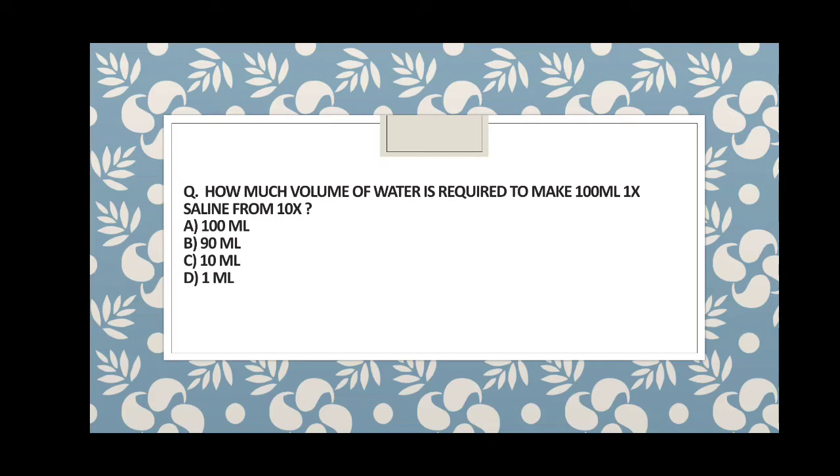Again, you have to remember the formula, that is M1 V1 equal to M2 V2. Here M2 is 1x and V2 equal to 100 ml, and M1 is 10x. Just put in the formula: 100 into 1 equal to x into 10. Suppose x is the volume of the saline required. So the saline required will be 100 divided by 10 equal to 10 ml.